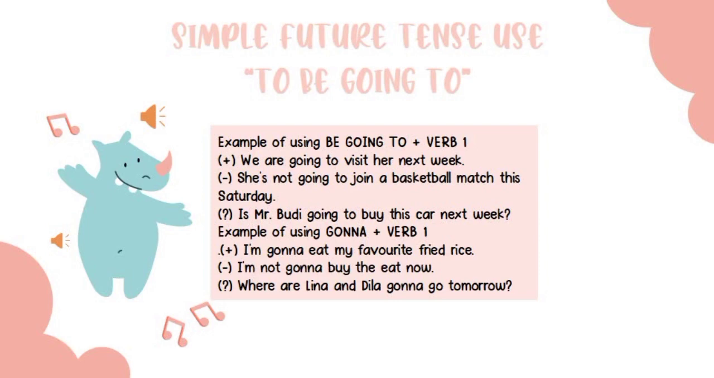Second, the examples of using gonna plus verb 1. The positive sentence: I am gonna eat my favorite fried rice. The negative sentence: I am not gonna buy a book now. The interrogative sentence: where are Lina and Dila gonna go tomorrow?